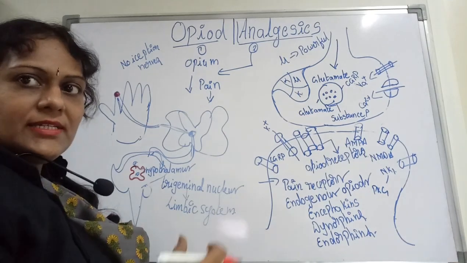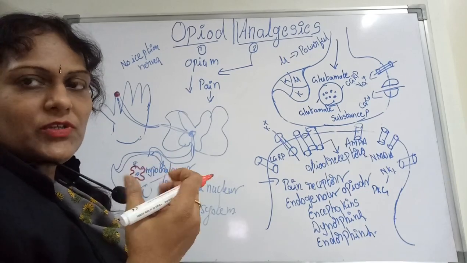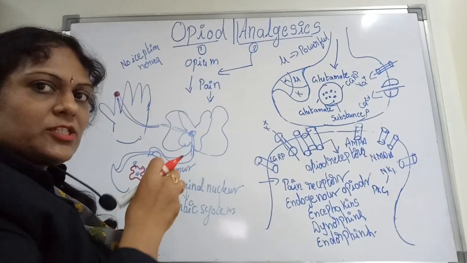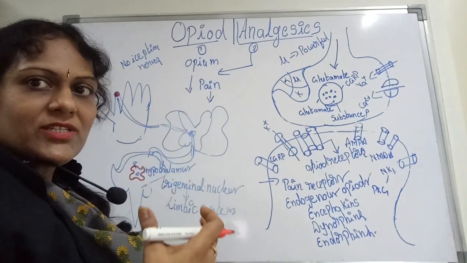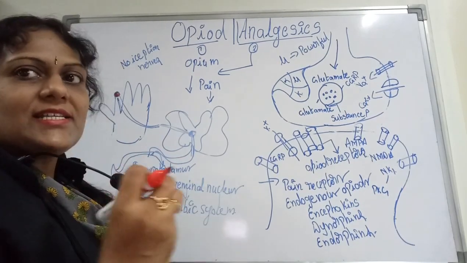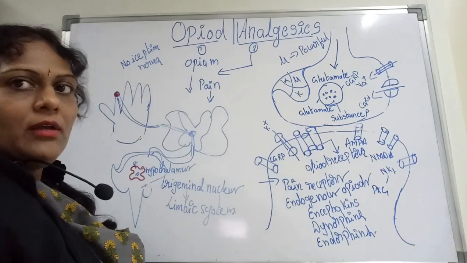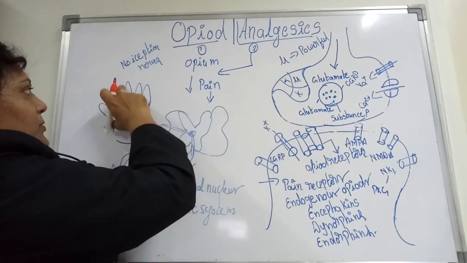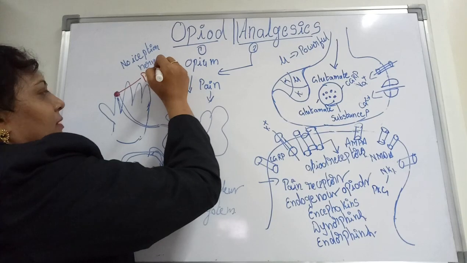This limbic system is the one which takes the perceptions of the pain received from the organs. Once transmitted, it takes the message that there is some disorder, some disability in our body, and that message is once again passed on to the little finger via your spinal cord, and you feel the purpose of pain.